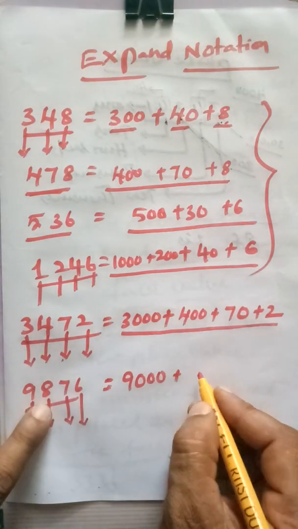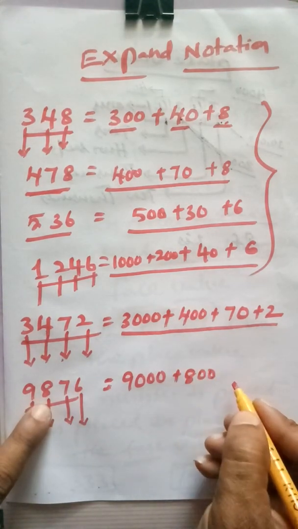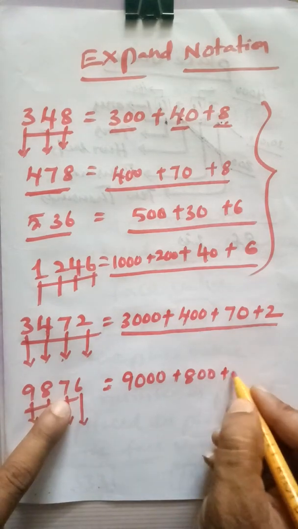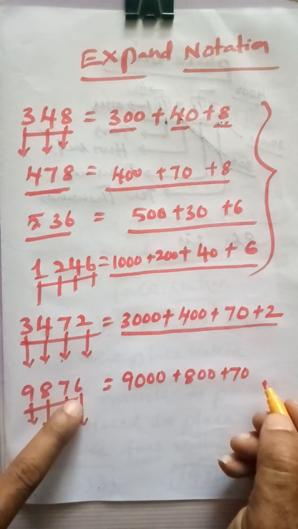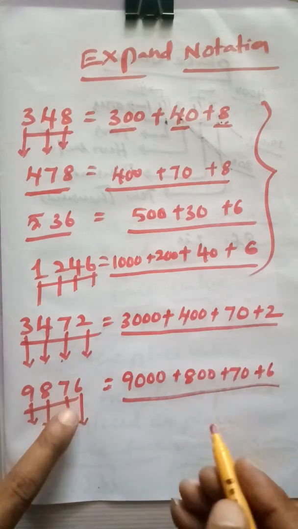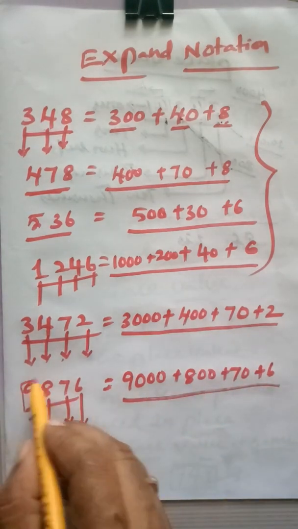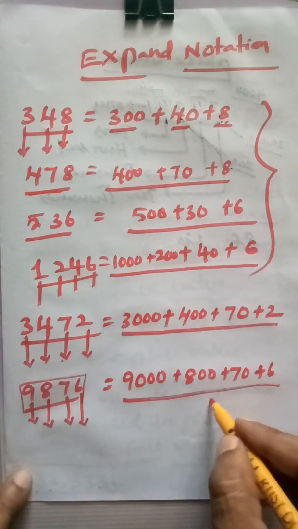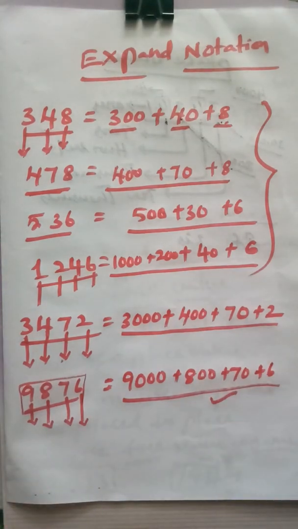What is the place value of this 8? That is 800. What is the place value of this 7? That is 70. What is the place value of this 6? That is 6. This is the expand notation for 9876. Children, do you understand how to write the expand notation?